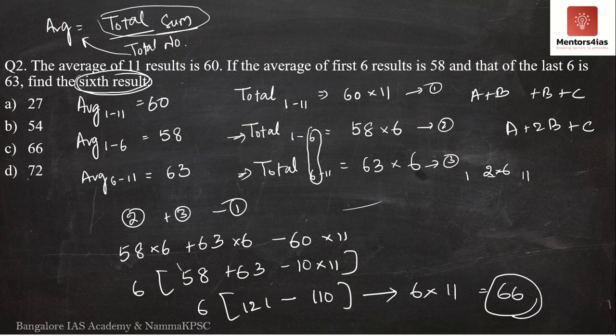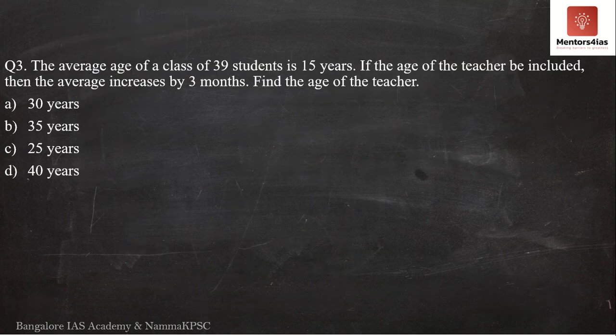Therefore, what is the value of the sixth result? The value of the sixth result is nothing but 66. Therefore, the correct option is 66. The correct answer is 66. So let us move on to the next question. Question number 3.